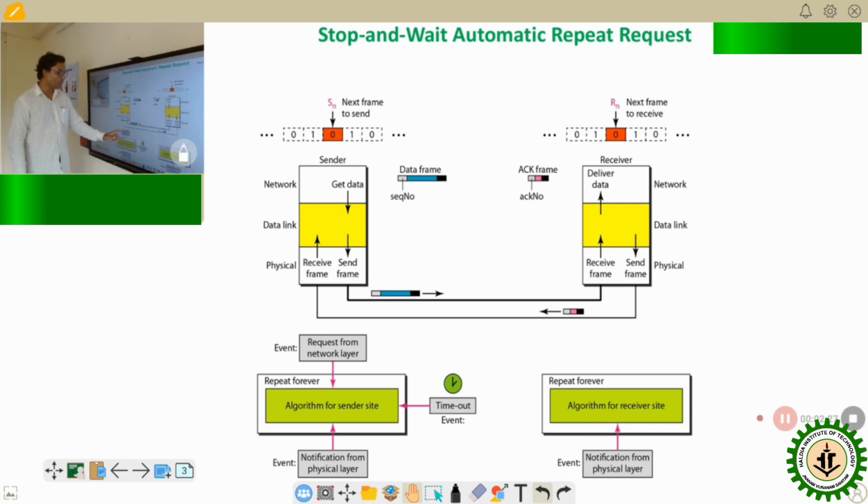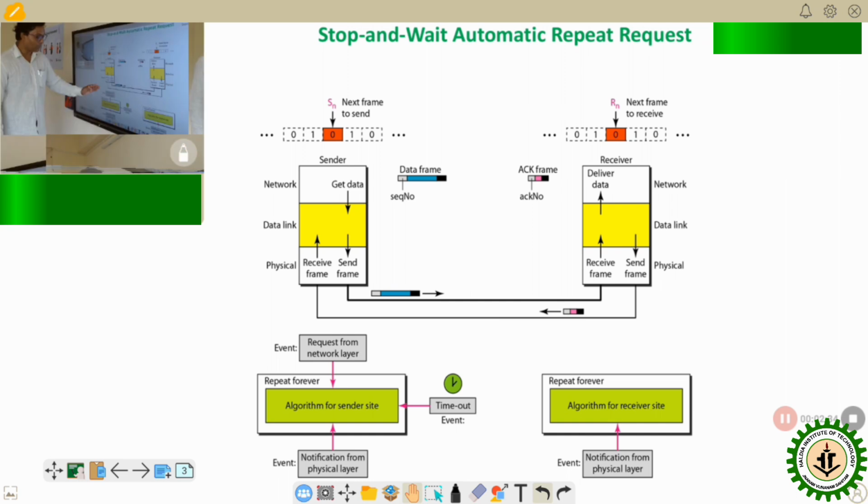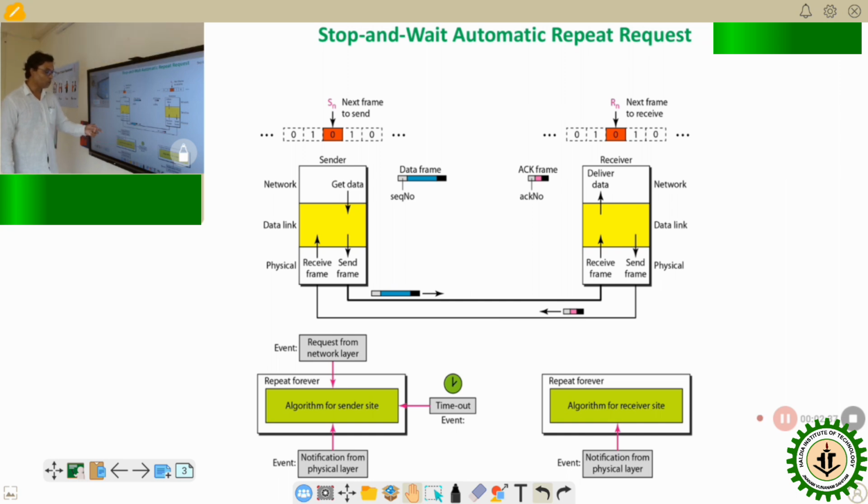What are the events that occur? The events are a request from the network layer, and there is an algorithm on the sender side. That algorithm will run continuously until all the data is transferred to the receiver side. Similarly, there is another algorithm on the receiver side. The events also include a notification from the physical layer when a frame arrives at the data link layer, and similarly there is an event on the receiver side.